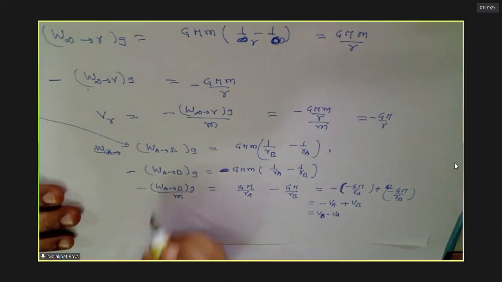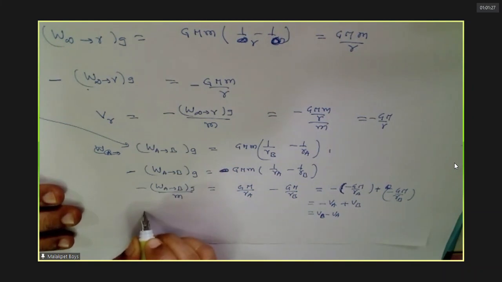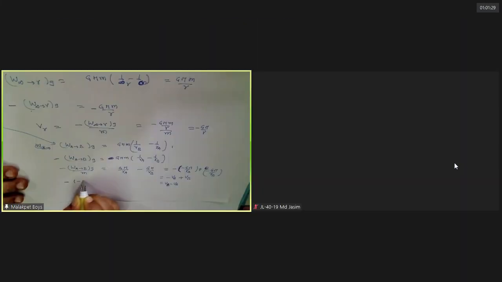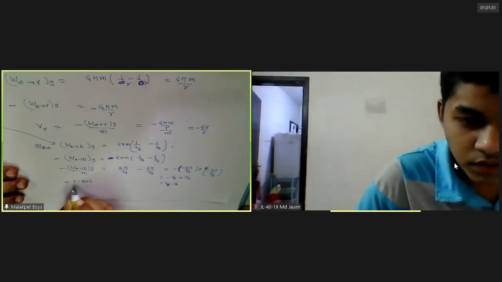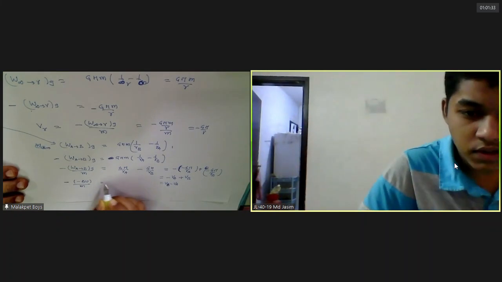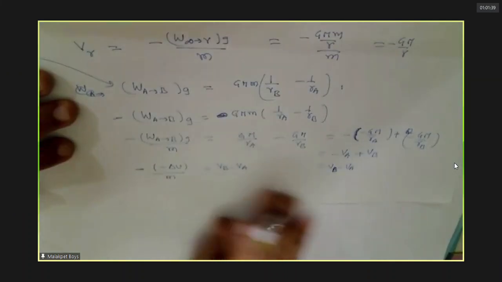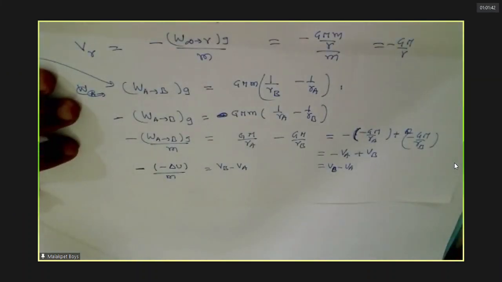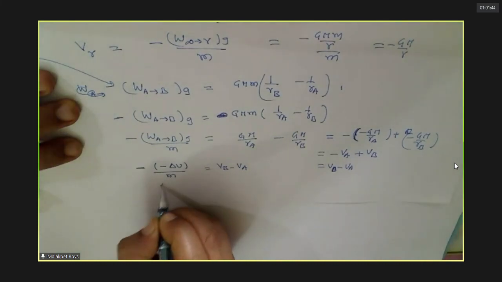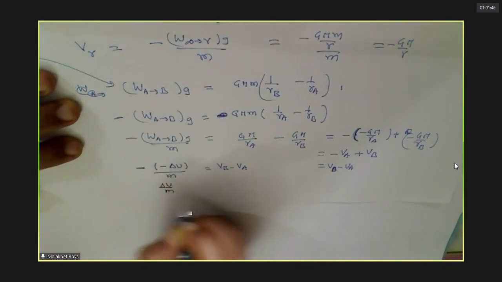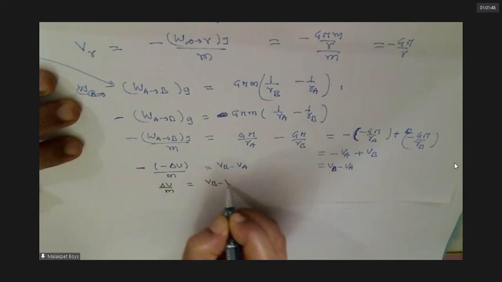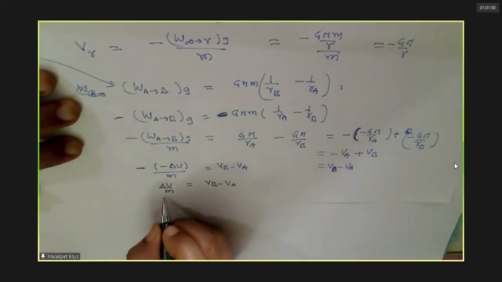Now you know gravitational force is a conservative force, no? You can write like this, no? Remember this? What is this?